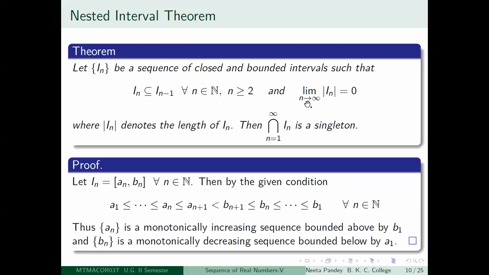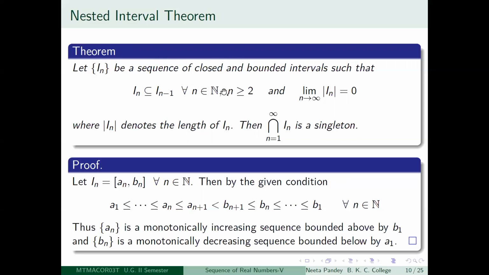And not only that, if you look at the sequence of the lengths of the intervals, then that is a null sequence. Limit n tending to infinity of mod In is equal to 0, where mod In means the length of In. So if you are given a sequence of closed and bounded intervals so that each subsequent interval is a subset of the previous one, then you say that the sequence is a nested sequence of closed and bounded intervals.